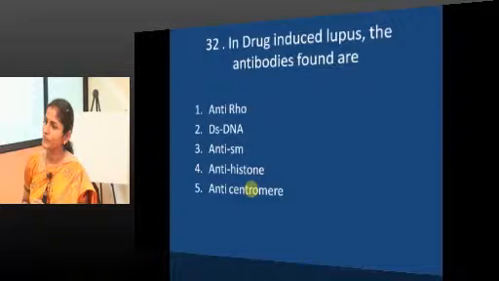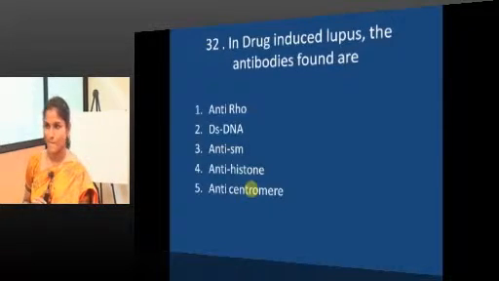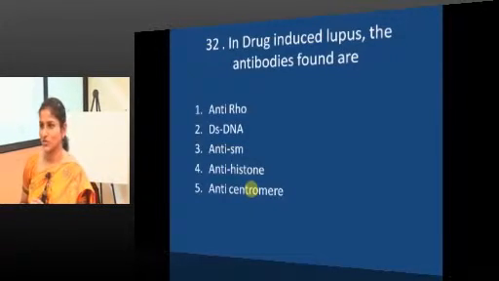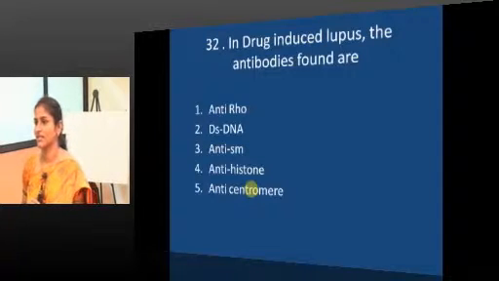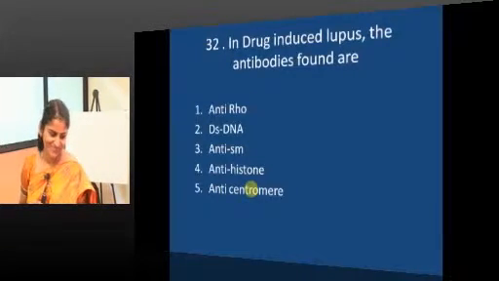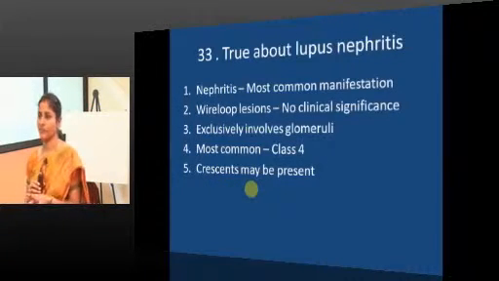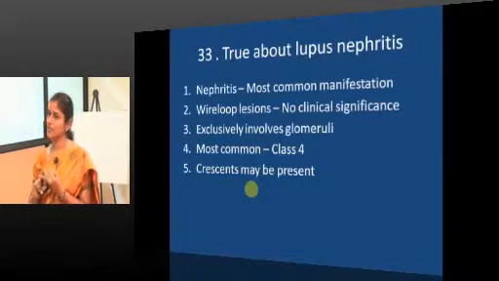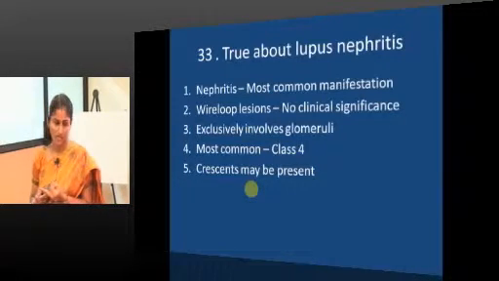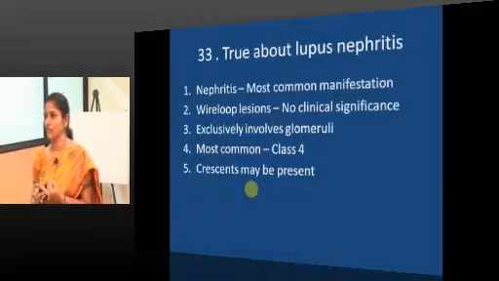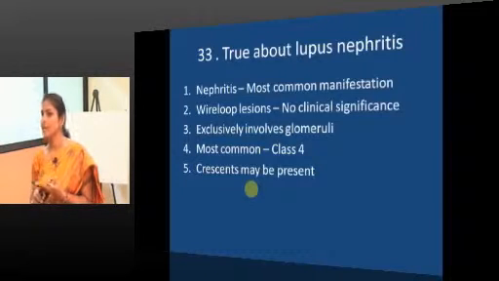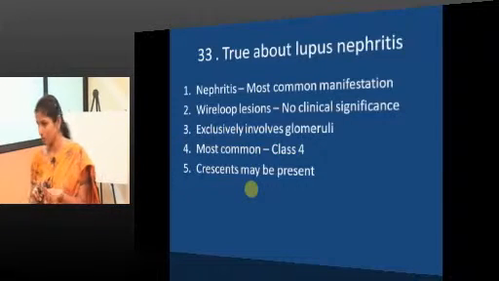Drug induced lupus, anti-histone. Anti-centromere, anti-topoisomerase, systemic sclerosis. RO-LA significance? Good, very good. Lupus nephritis, not most common actually, the most serious manifestation of SLE, most common cause of death in SLE. Wire loop lesions, a hallmark feature of SLE, most commonly seen in type 4.